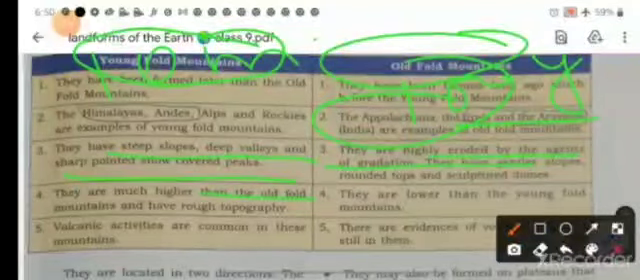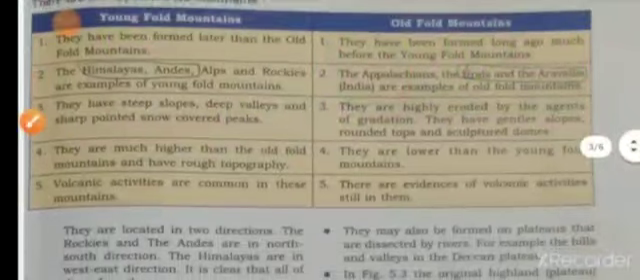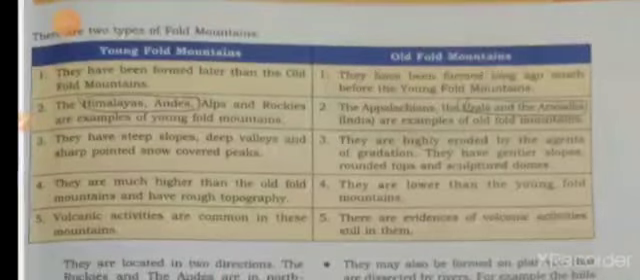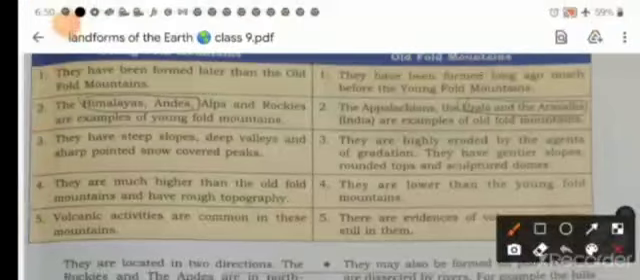Fifth point is for young fold mountain, volcanic activities are common in this mountain. And in old fold mountain, there is evidence of volcanic activities still in them. So now they are the characteristics and the types of fold mountain. The fold mountain chain that exist beneath the sea have their tops revealed as island like in the West Indies. The mid-Atlantic ridge rise at least 3 km above the floor of the Atlantic Ocean and join the Indian Ocean ridge.